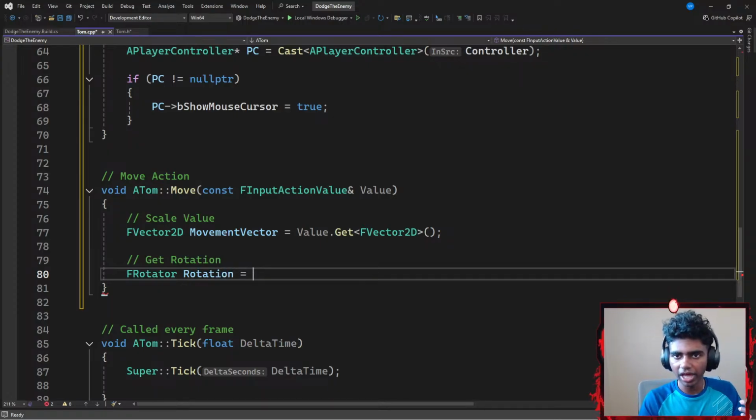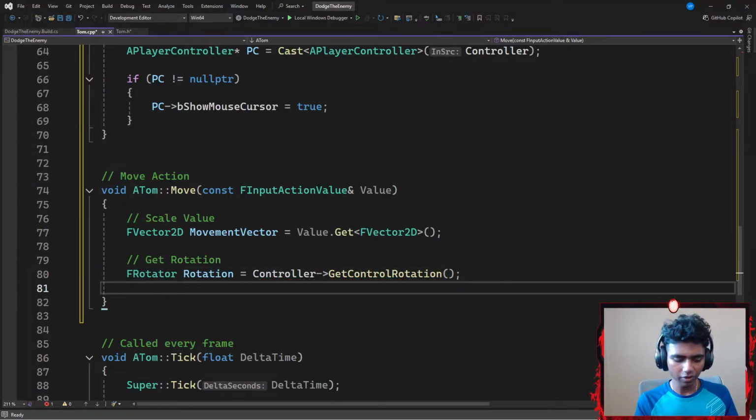That is going to be equal to, let's see, what do I want my rotation to be equal to? Guys, let me think this part real quick. I might set it equal to something like my player controller, or my controller. This is GetControlRotation. I want to get my control rotation, and then I'm gonna end this with a semicolon.